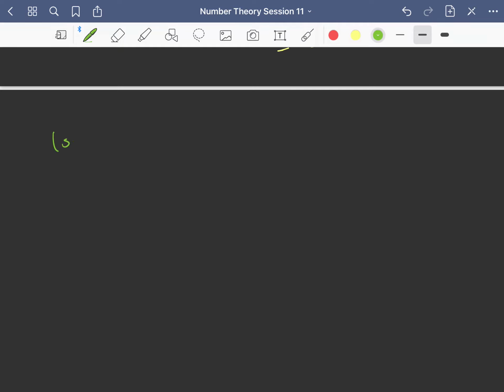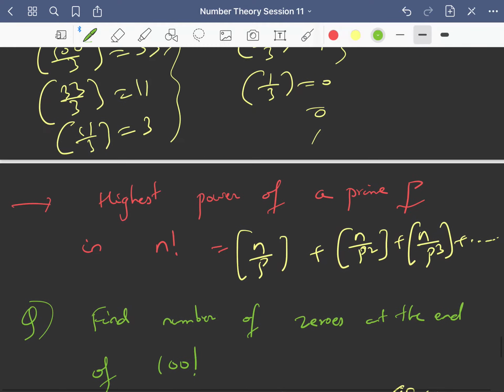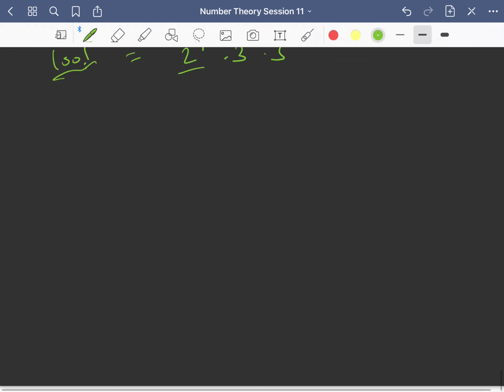If I factorize 100 factorial, you will get 2 power 97, 3 power something, 5 power 24. You can prime factorize any number, so you can prime factorize 100 factorial also. I think we calculated 3 power 48, right?